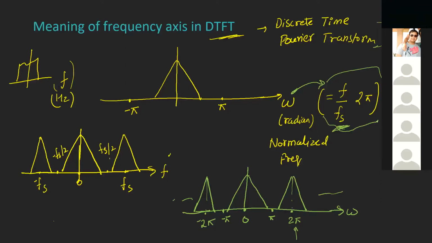Sir, hello. Yes, Kiran. Sir, suppose we want to do sampling for an ECG signal, which is a non-stationary signal. Then is the Fourier transform applicable or not in that case?